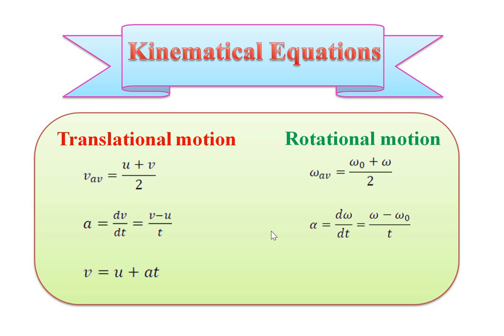So we get the first kinematic equation. In translational motion, it is v is equal to u plus at. And in rotational motion, it is omega is equal to omega 0 plus alpha into t. This one is the first equation in translational motion and in rotational motion. Let's see the next equation.